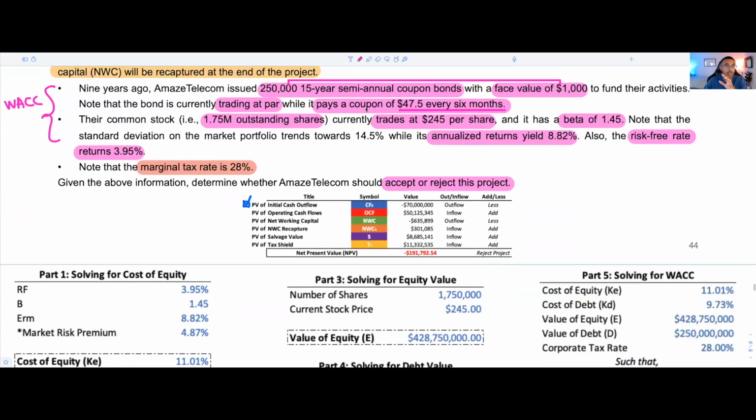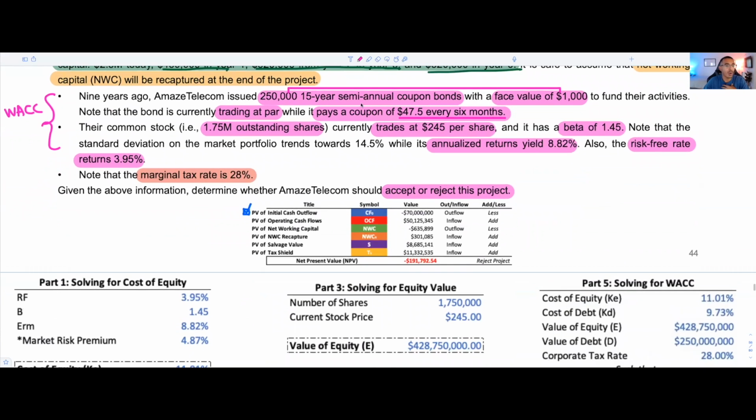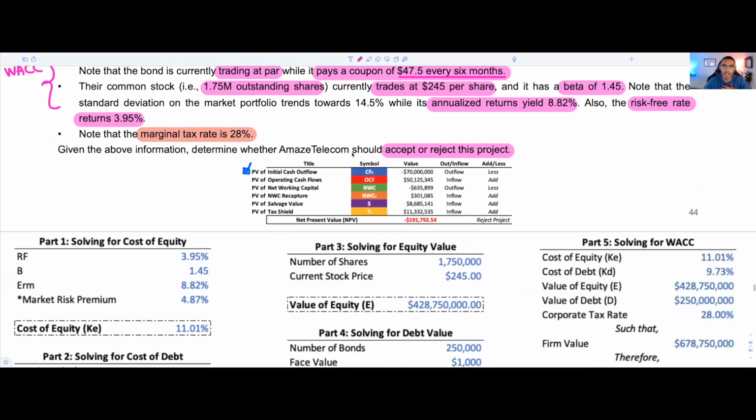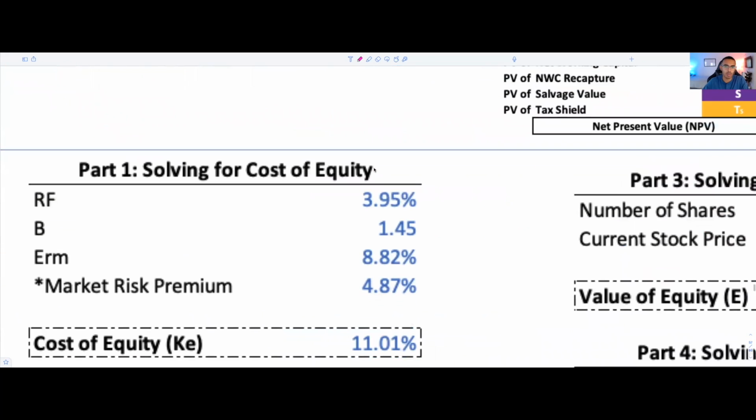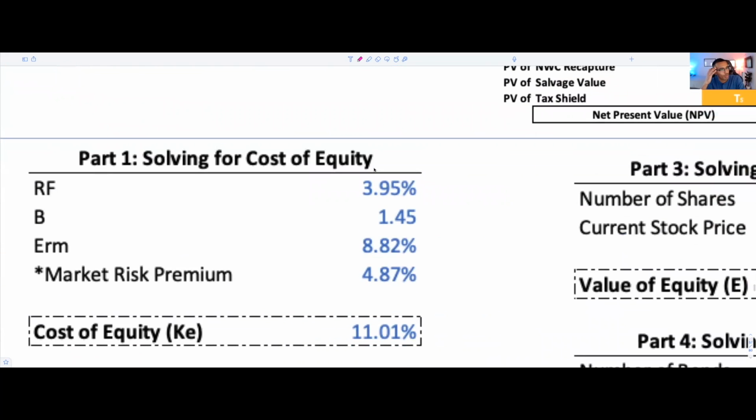So the first part, in order for us to solve for WACC, I always like to go with the easy stuff. And that's going to be to solve for the cost of equity. So I'm going to zoom in a little bit. We're going to walk through it together. I'm going to assume that you remember the material, you have it on paper, that you're not just watching this, because just watching this will do nothing for you.